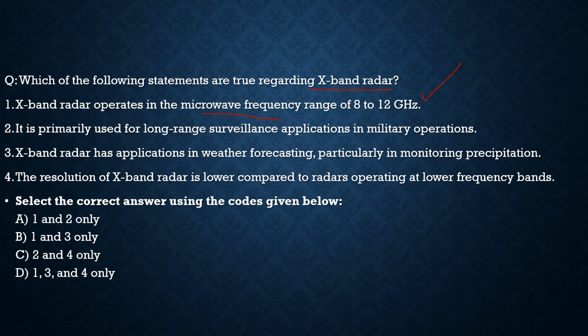Correct. Statement 2, it is primarily used for long-range surveillance applications in military operations. No, it is not used for long-range surveillance, so it is incorrect. It is majorly used in weather forecasting. Third, X-band radar has application in weather forecasting, particularly in monitoring precipitation. 100% correct.